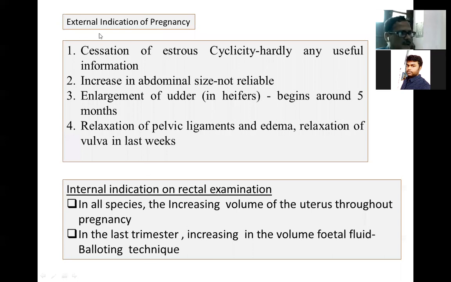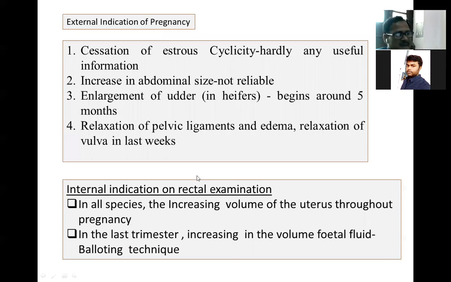It is an internal indication on rectal palpation, as I have told you. And among many signs, you can examine the middle uterine artery. It is present on the broad ligament. It is an enlargement of the internal iliac artery, which supplies blood to the genital organs.